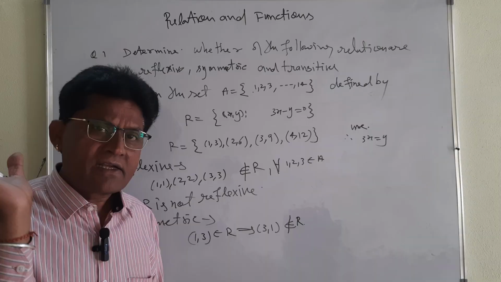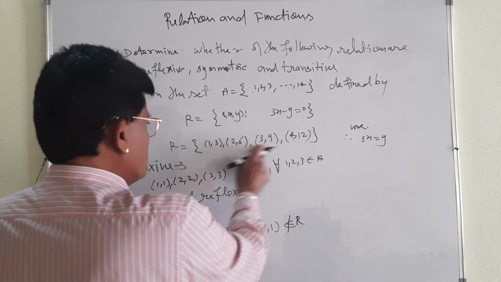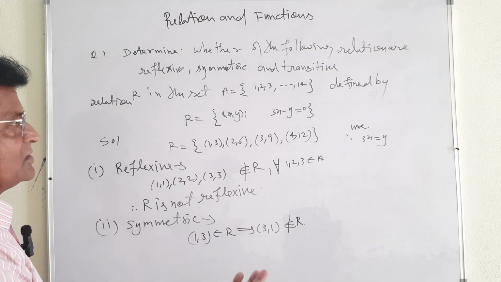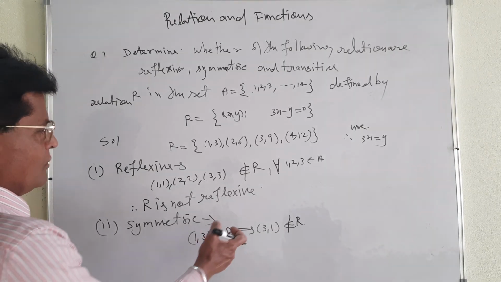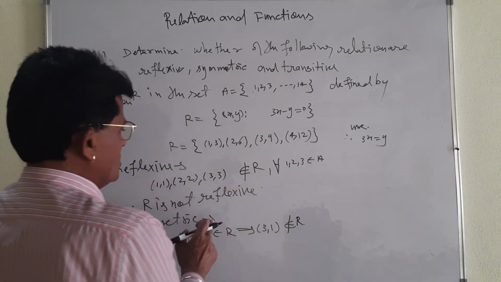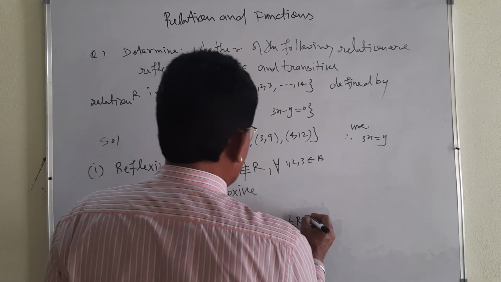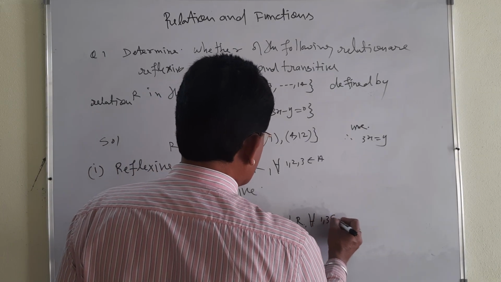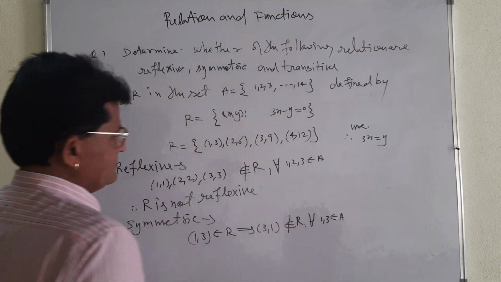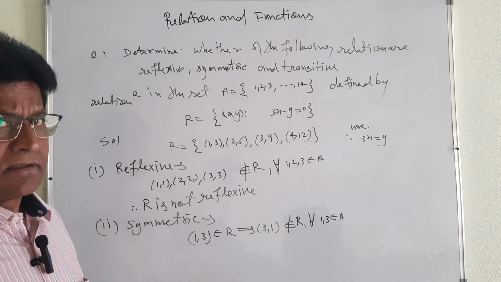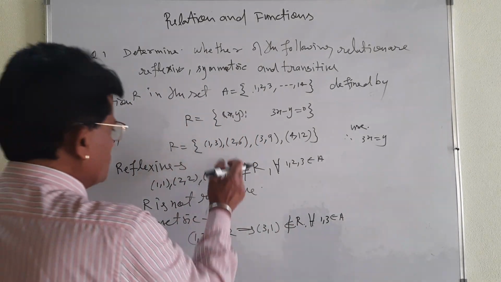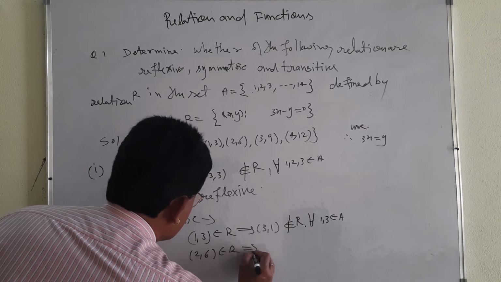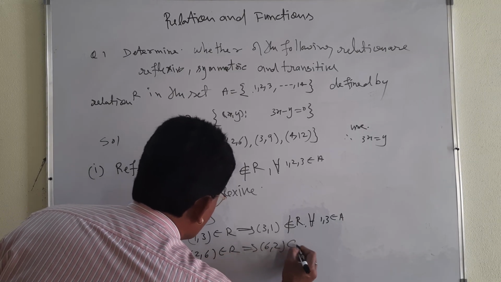One condition is enough to prove this. But you must prove it by using R. If you want to take the others, you can take them too. (3, 1) is not here. If (3, 1) is not here, then what will happen for all? You must write the condition: 1 and 3 belong to A. It is not symmetric. As I told you, you can take (2, 6). (2, 6) belongs to R, which implies that (6, 2) does not belong to R.